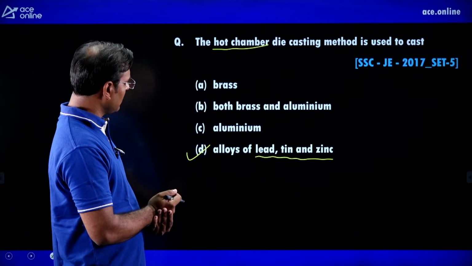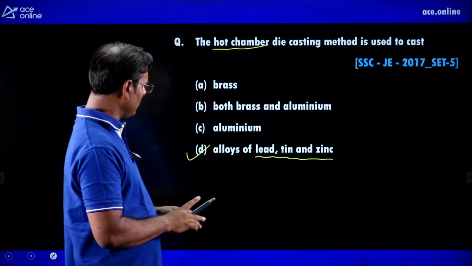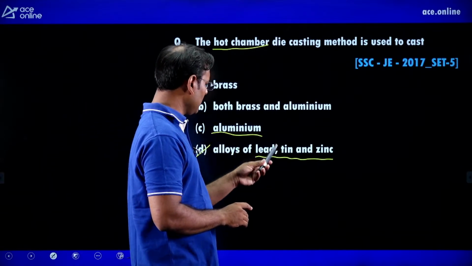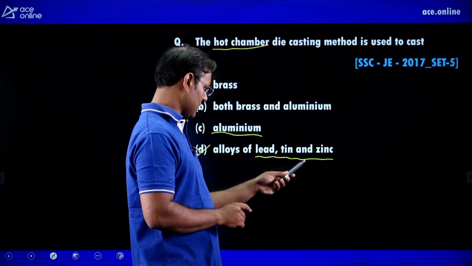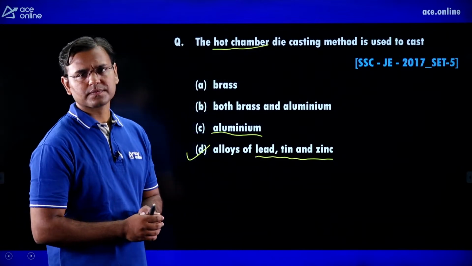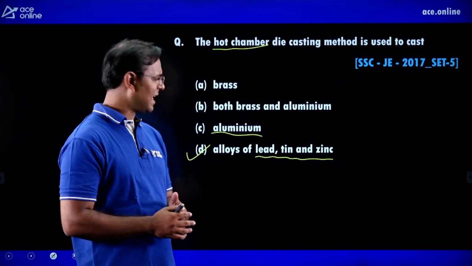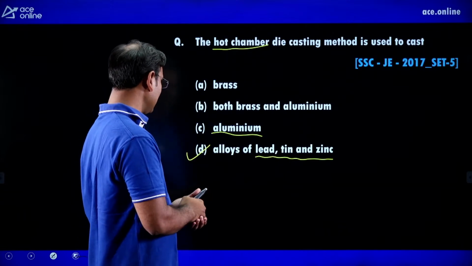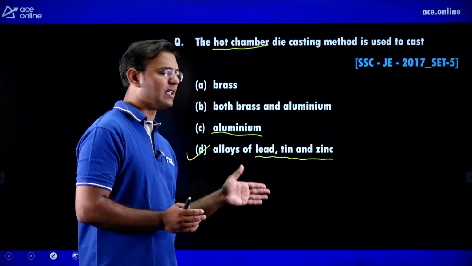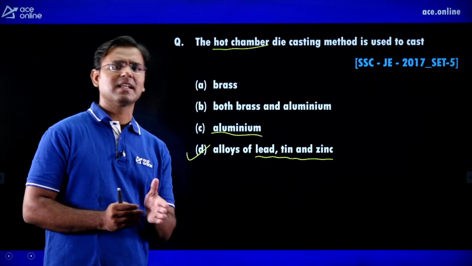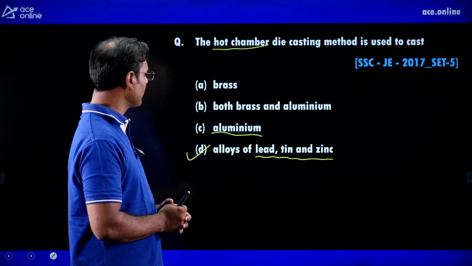Now see, why is it not useful for aluminum? Guys, aluminum has a higher melting point as compared to lead, tin and zinc. Aluminum is 660 degrees centigrade, but lead, tin and zinc have a temperature lower than 660 degrees centigrade.